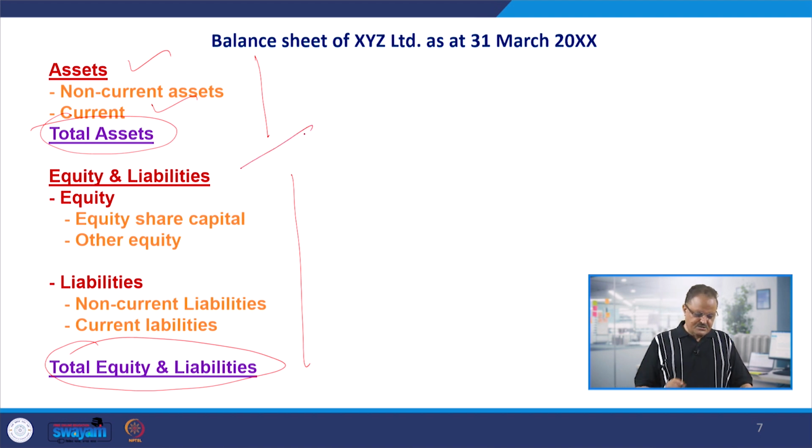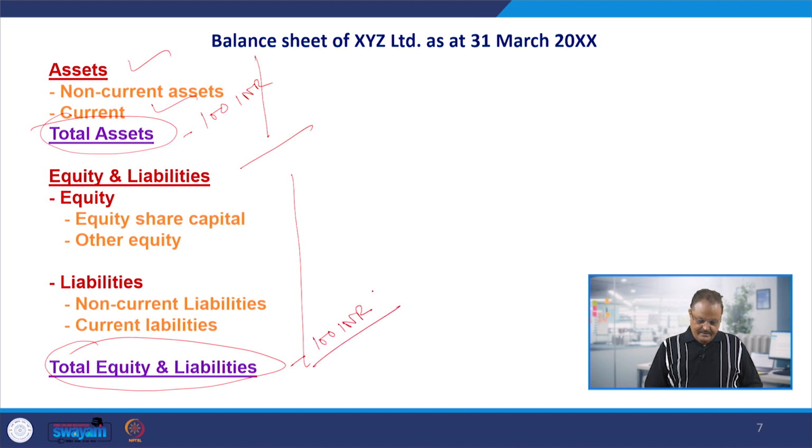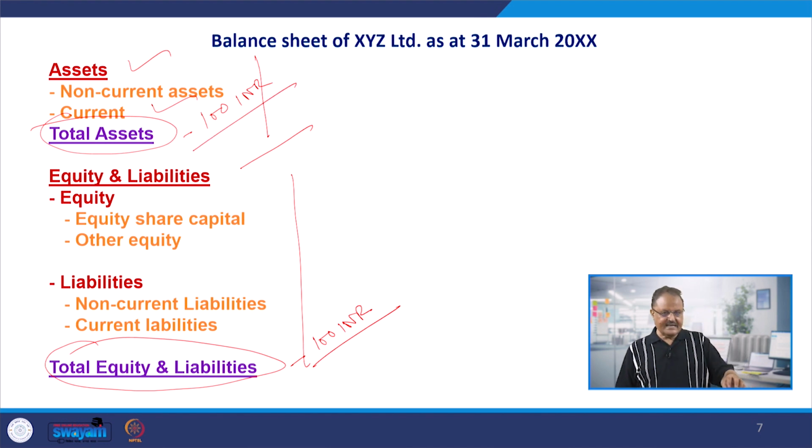So, it means both the sides, upper as well as lower side, should be equal. For example, if the total assets are 100 rupees here, it is INR, the liability should also be 100 INR. So, it has to present a balanced picture. Total assets must be equal to the total liabilities, and total liabilities must be equal to the total assets.